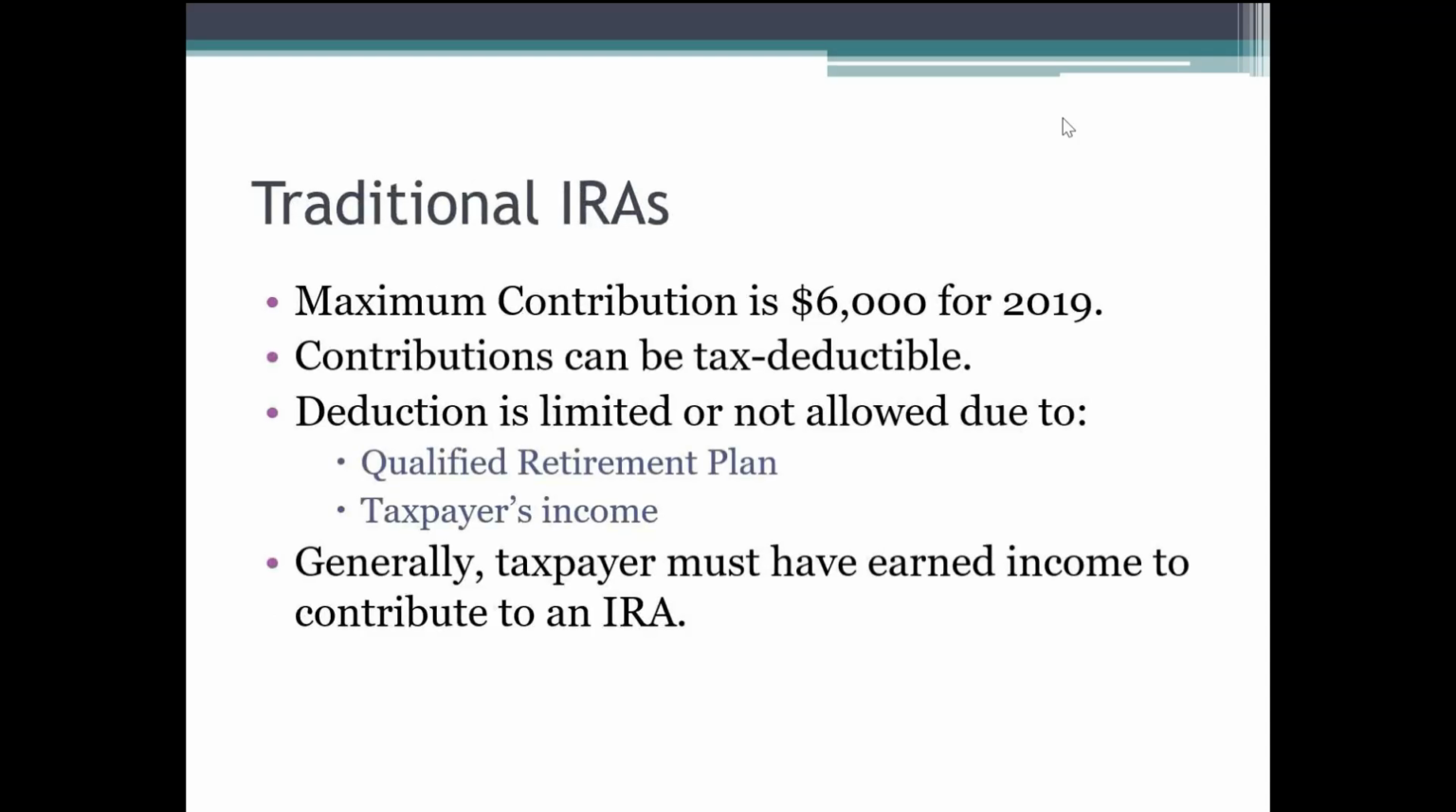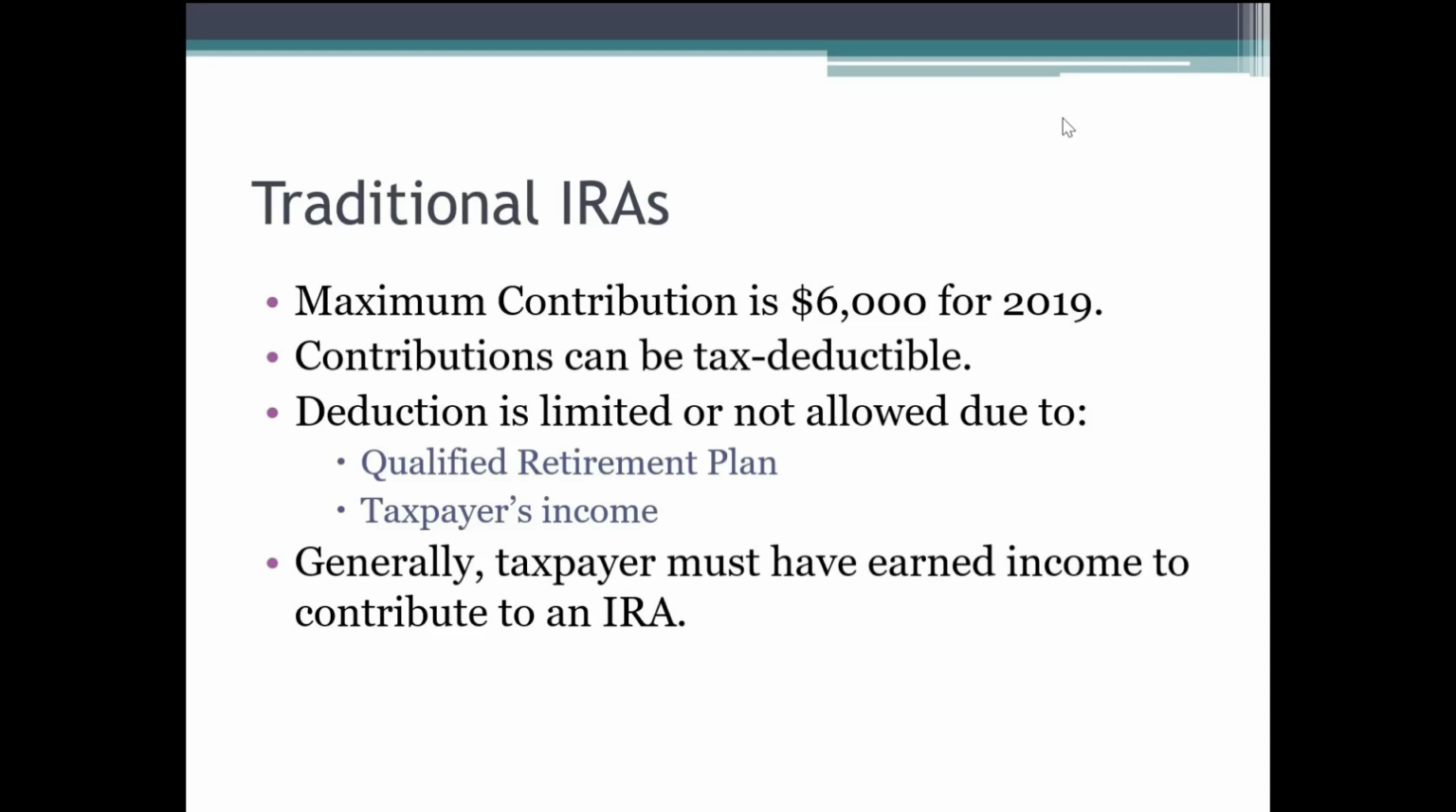For a traditional IRA, the maximum contribution for 2019 is $6,000. Contributions can be tax deductible, but that's going to depend, and the deduction may be limited or not allowed due to a qualified retirement plan and the taxpayer's income. When we say qualified retirement plan, this restriction applies if I have an IRA but I'm also covered under my employer's qualified plan, then my deduction to my individual IRA may be limited.